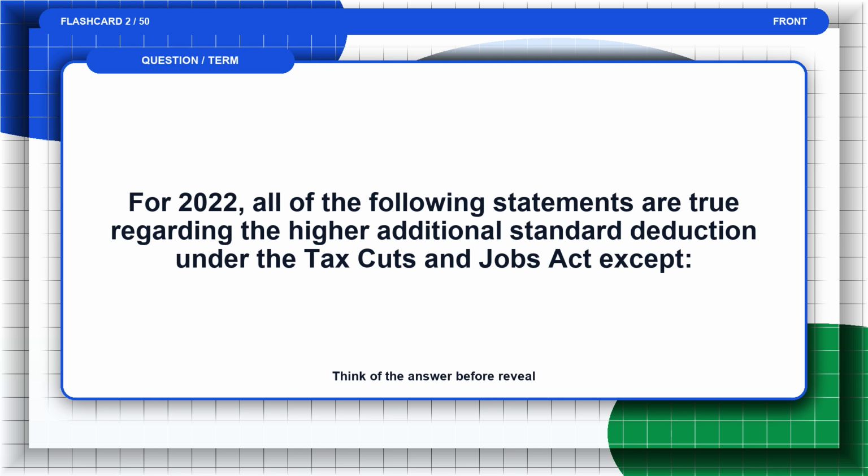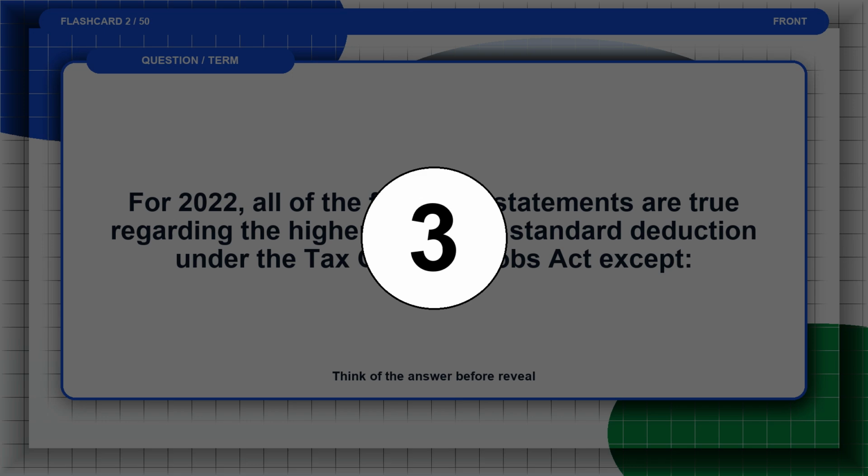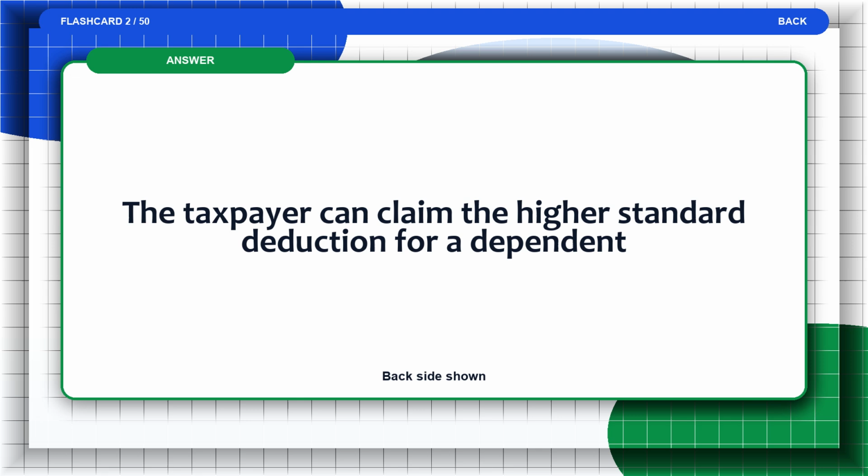Flashcard 2. For 2022, all of the following statements are true regarding the higher additional standard deduction under the Tax Cuts and Jobs Act except. Think of the answer before the reveal. The answer is, the taxpayer can claim the higher standard deduction for a dependent.